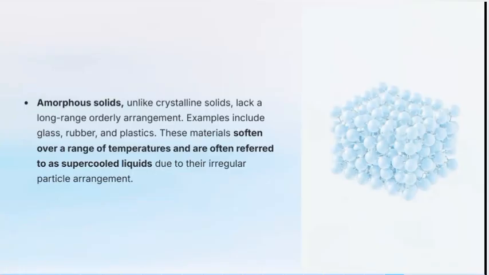These materials often soften over a range of temperature and are often referred to as supercooled liquids. Rubber and plastic are formed by melting a certain material, such as polymers, and pouring it into a mold. When you pour them into a mold, they take that shape as their new solid shape. So they are usually called supercooled liquids.